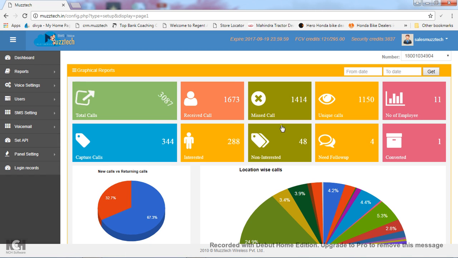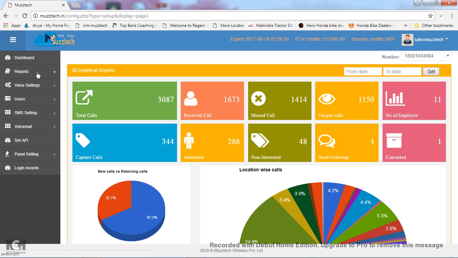Next option is unique calls. It contains all information of unique calls in the same manner. Here you can see the next option, which is showing the total number of employees who are receiving the calls. Like you can see here, the number of employees is 11.